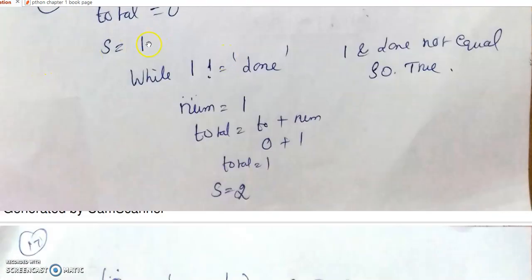The user is giving the value equal to 1. So 1 is not equal to done, and we are explicitly converting and assigning it to num. What is the total value? 0 plus 1, 1.